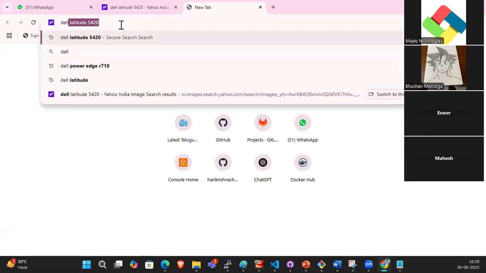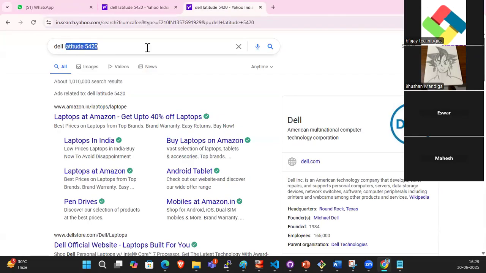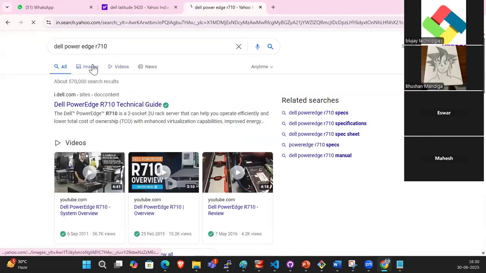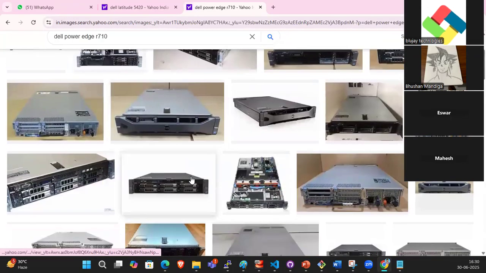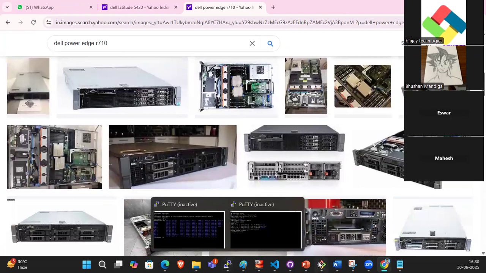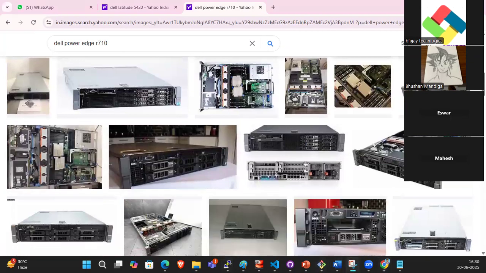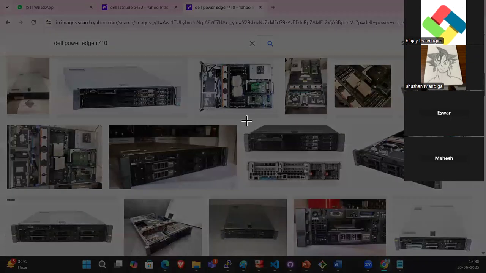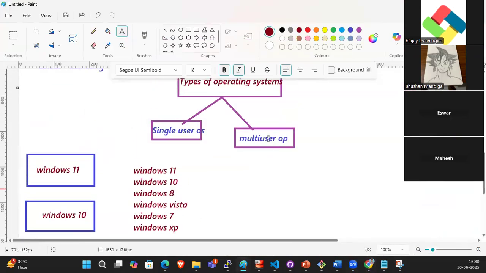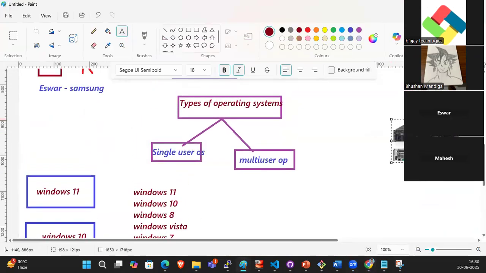So what are the multi-user operating systems' hardware? Dell Latitude, Dell PowerEdge R710. We have a number of hardwares. Yeah, guys, this is the multi-user operating system supported hardware. Okay, this is the hardware.